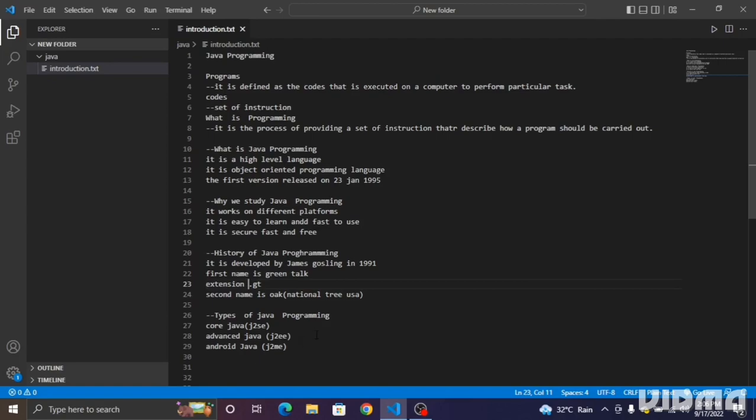In the next lecture, I'll tell you how to download and install VS Code on our system, and how we can customize VS Code according to our use. What are the extensions that we use while coding in VS Code?